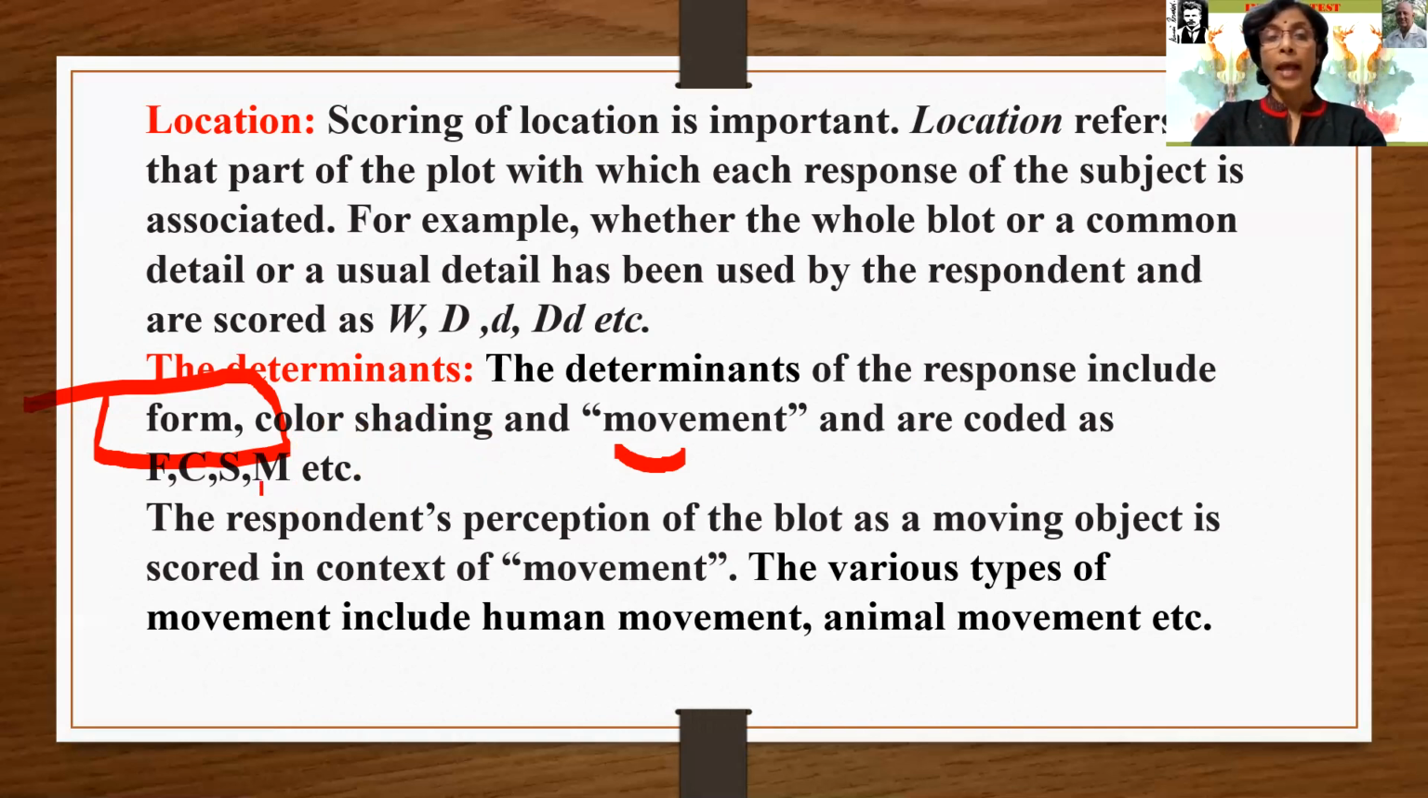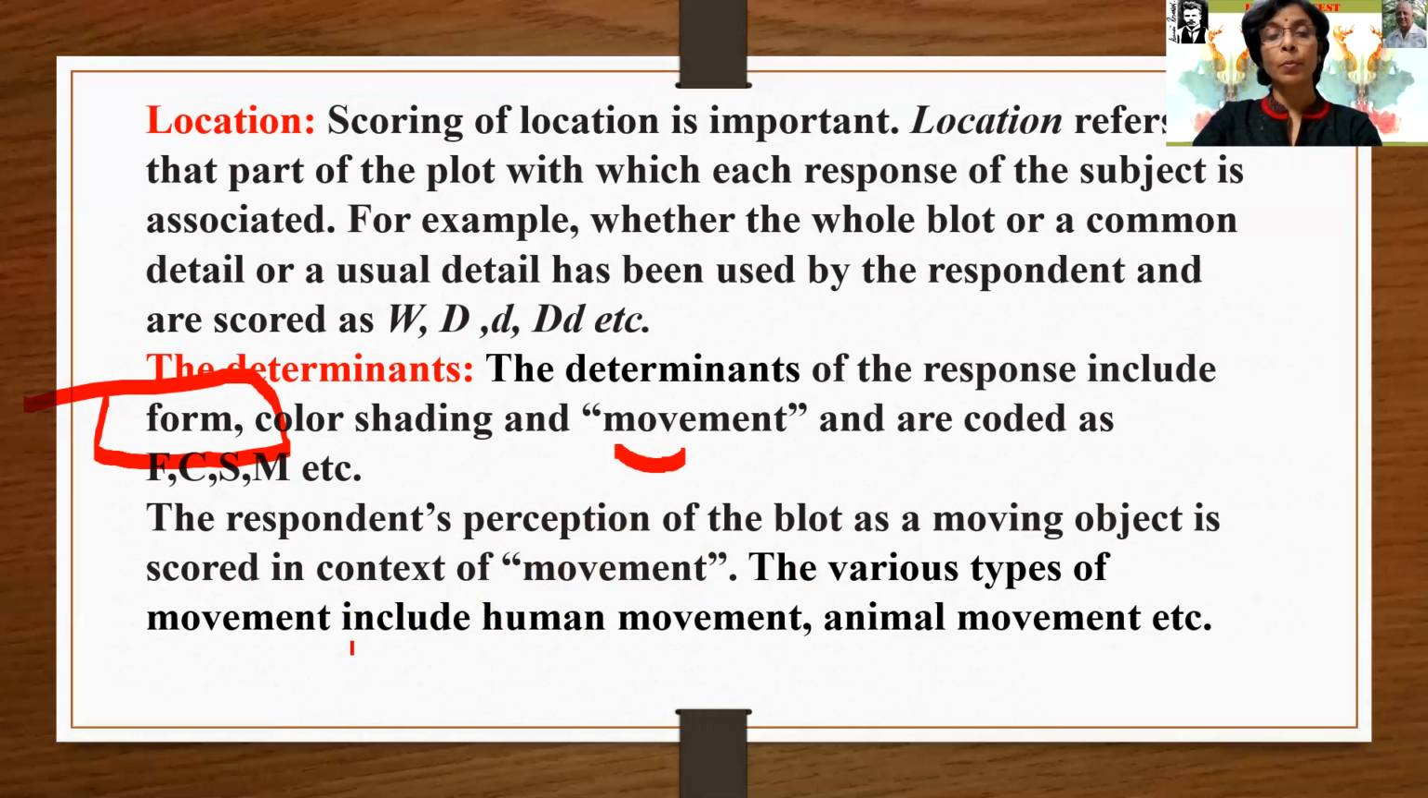They are coded as F for form, C for color shading, and M for movement. All these things have acronyms, and those are the code words that stand for the different kinds of actions. The respondent's perception of the blot as a moving object is scored in the context of movement. In that table, there will be the score regarding movement.